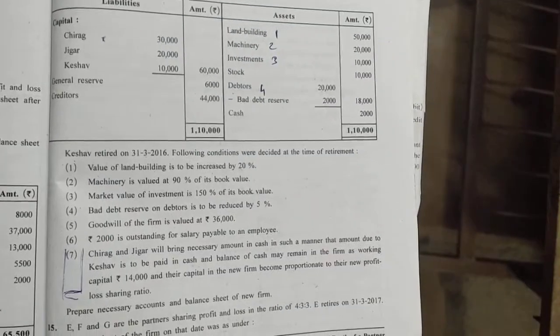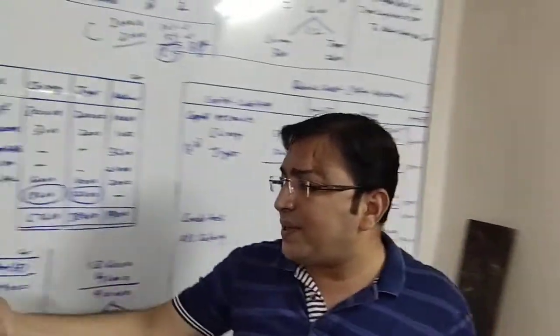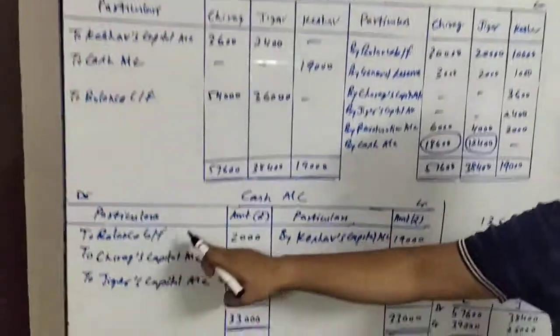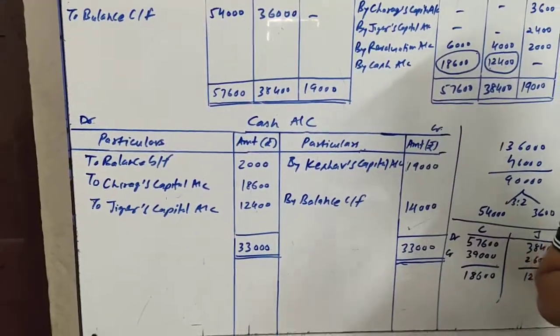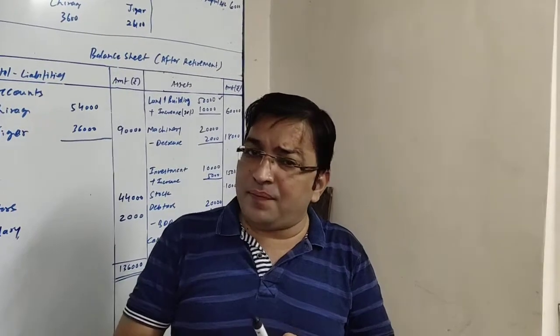Next is cash balance rupees 2,000. You know, cash balance will be recorded at the debit side of cash account. So cash account to balance brought down rupees 2,000. Friends, so here we have finished with the balance sheet.